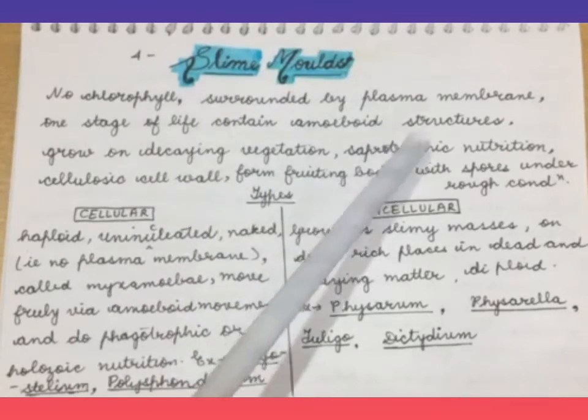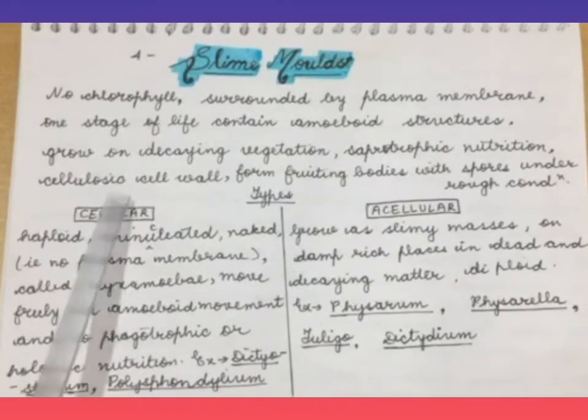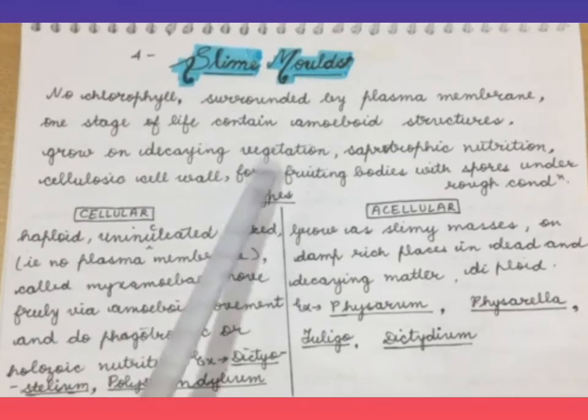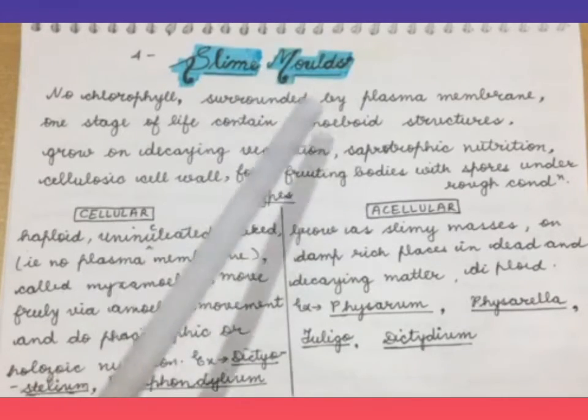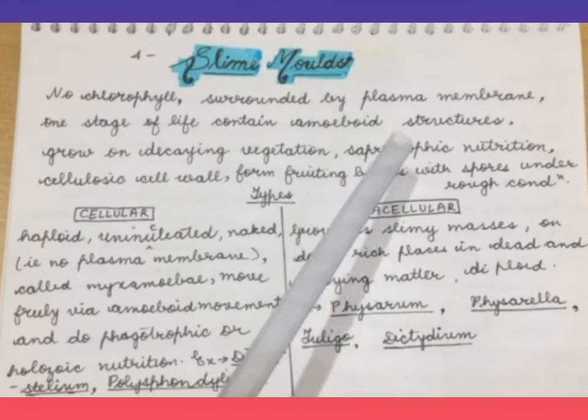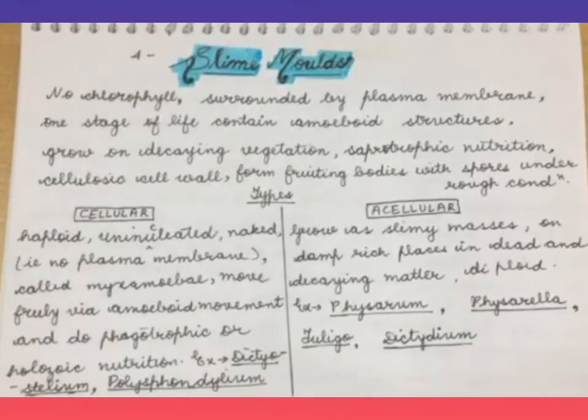They have saprotrophic nutrition. They have a cellulosic cell wall, whereas fungi have a cell wall made up of chitin. They form fruiting bodies when there are unfavorable conditions. These fruiting bodies are formed for asexual reproduction, and these bear spores which undergo the further reproduction process.